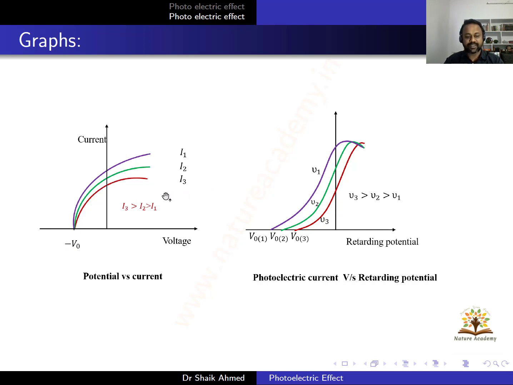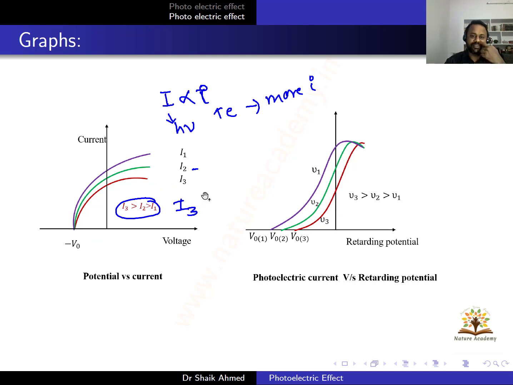Now let us look at the second graph, I2. If I3 is less than I2, that means I2 is more. If you have more intensity, the current will be more and the saturated value will be more. And you know that the stopping potential is independent of the intensity. So whatever be the intensities, whether it is I1 greater than I2, I2 greater than I3, the stopping potential value